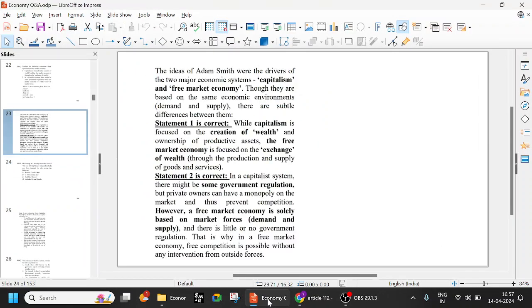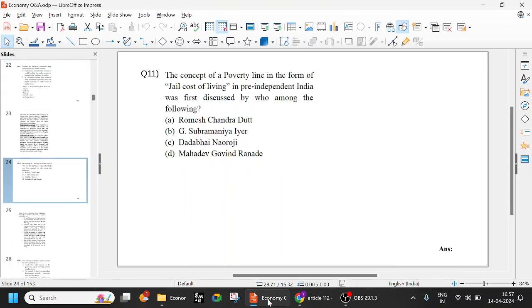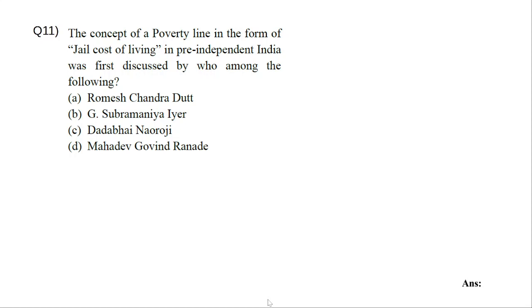So last session we have seen till the 10th question. Okay, so today let us continue with the 11th question. So look at the question. The concept of a poverty line in the form of jail cost of living in pre-independent India was first discussed by who among the following?